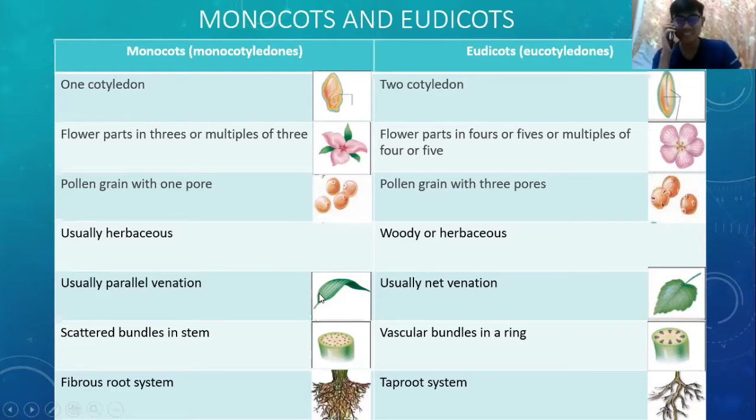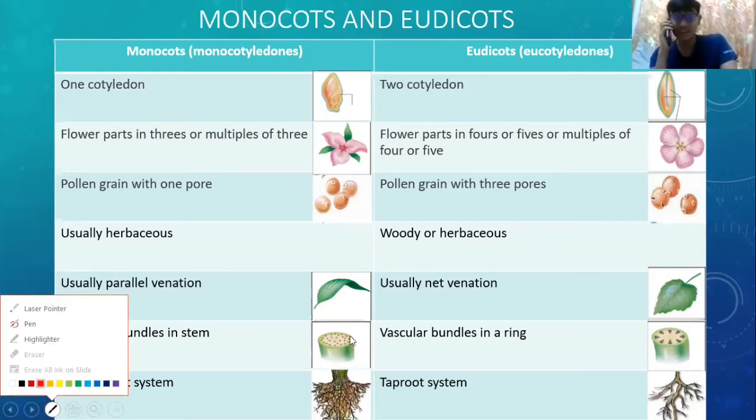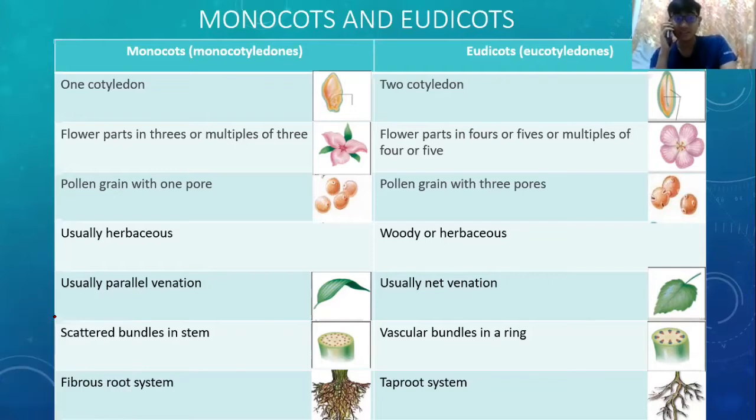As you can see, the venation of the monocot leaf is parallel, straight, while the eudicot has a net pattern.